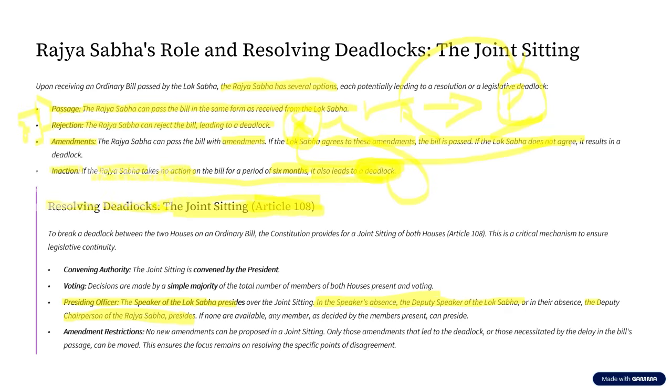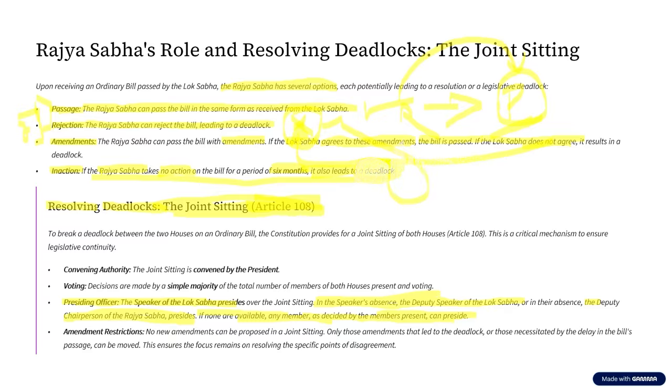And another thing is, when we speak about the two houses, Lok Sabha and Rajya Sabha, who has more authority as per the constitution? It is the Lok Sabha. Why? Because it is the house that is directly elected by the people. Okay, now let us assume the Speaker is absent, the Deputy Speaker is absent, and the Deputy Chairperson is also absent. Then, if none are available, any member, as decided by the members, can preside. That is, the members of Lok Sabha and Rajya Sabha together can decide on a particular person, and that person will preside. Okay. Now, this is about the presiding authority.